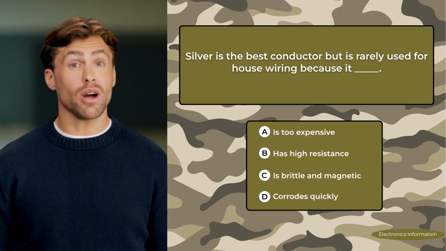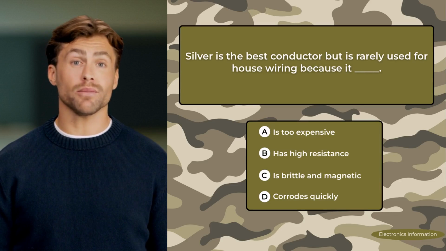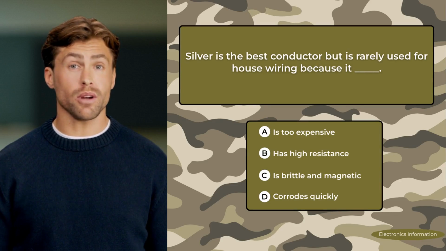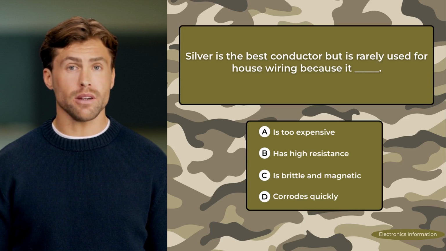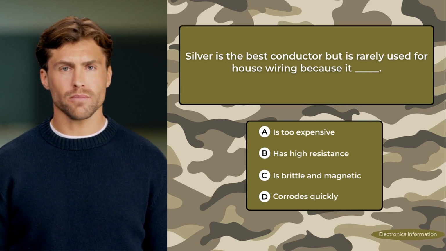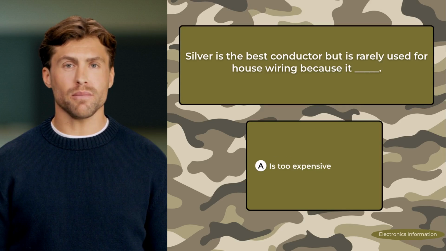Silver is the best conductor but is rarely used for house wiring because it blank. A. Is too expensive. B. Has high resistance. C. Is brittle and magnetic. D. Corrodes quickly. Correct answer, is too expensive.